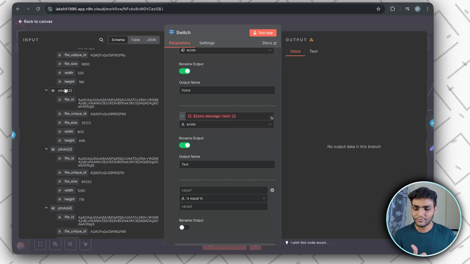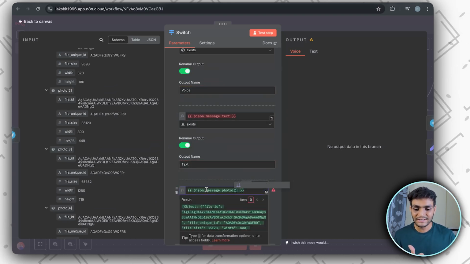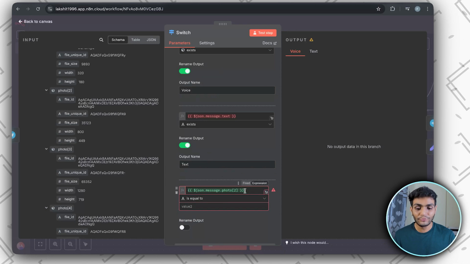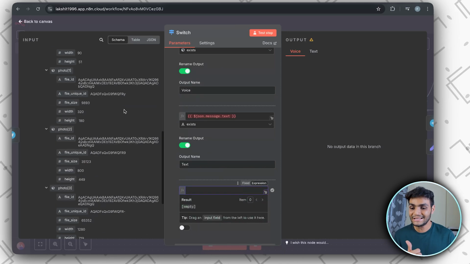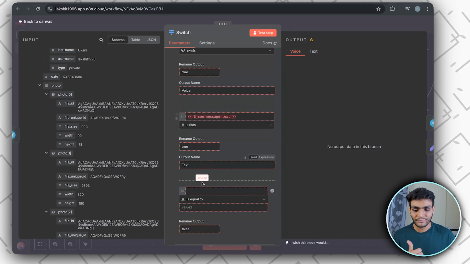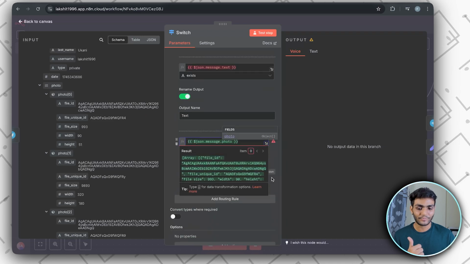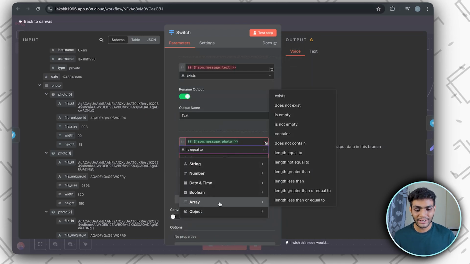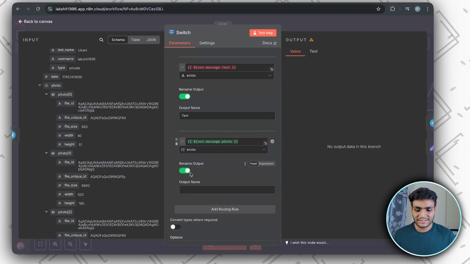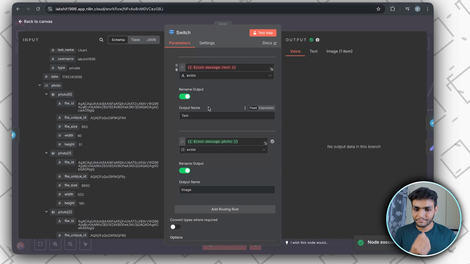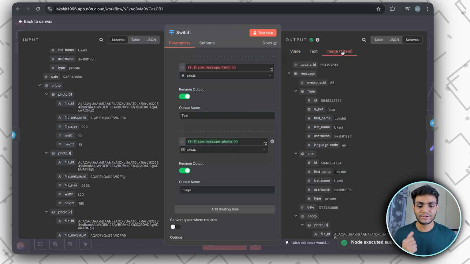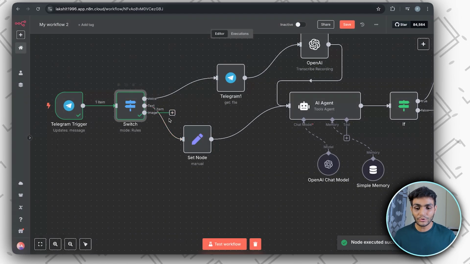Okay, so we'll drag and drop photo 2 over here, and we'll see whether it exists or not. We won't be sending photo 2 itself, because we'll be sending the photo array, and we need to see whether this array exists or not. So we'll go to array, and inside array we'll search for the exists option, and if it exists, then we output image as image. Let's do the test, and we can see we got the image output over here. So now we need a third rule for the image part.